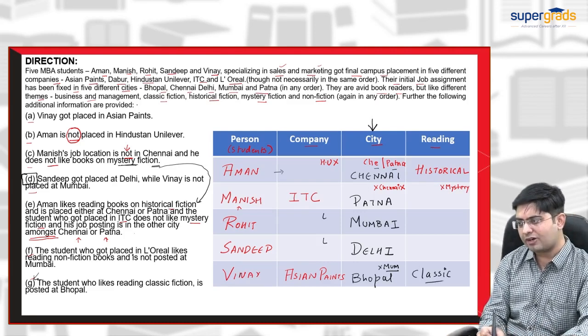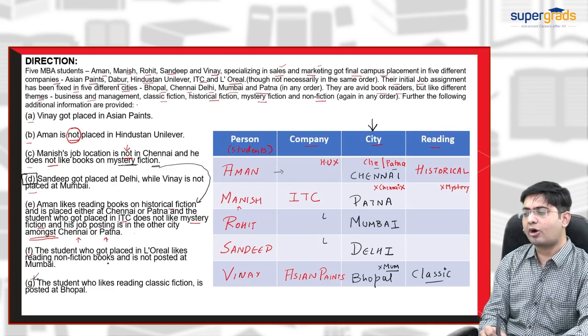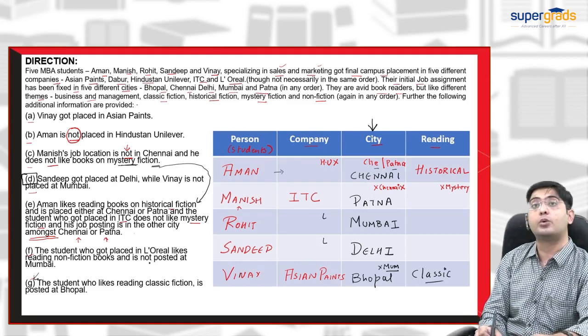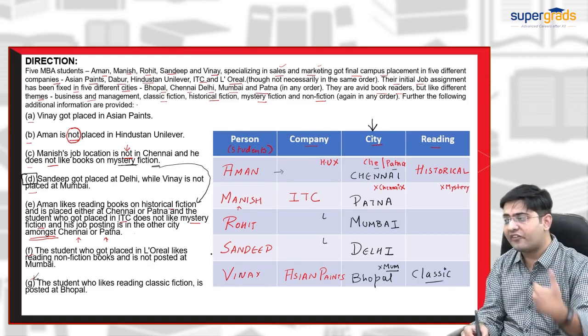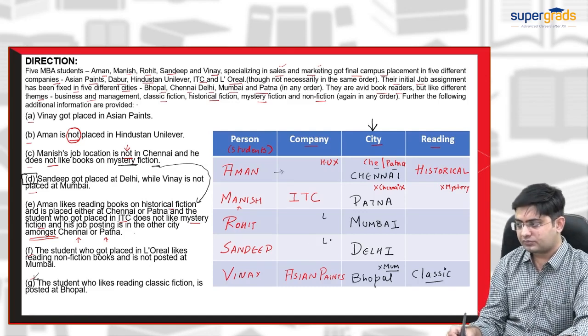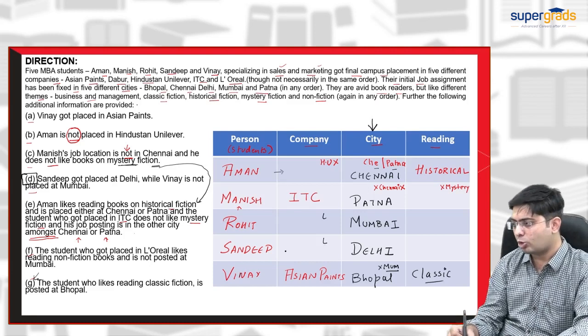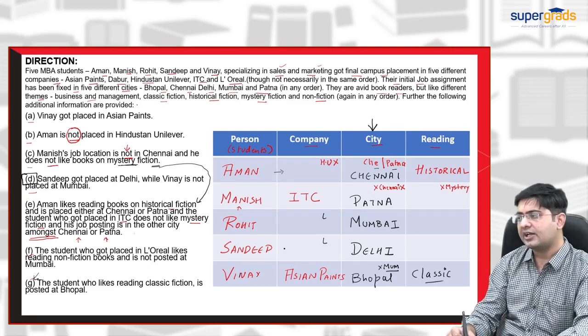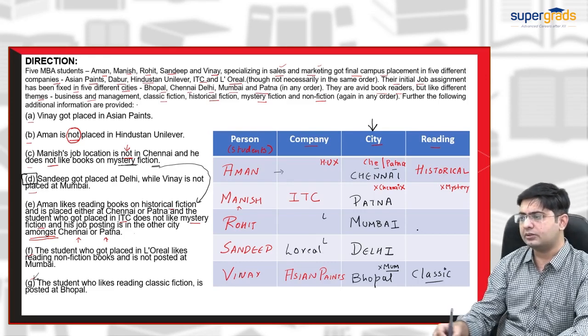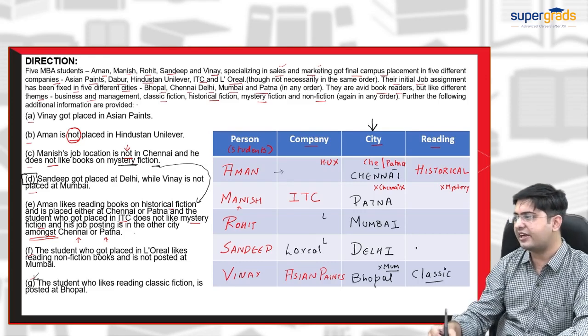Now let us proceed with the F clue. The student who got placed in L'Oreal reads non-fiction and is not posted at Mumbai. Where can I place L'Oreal? The L'Oreal person does not belong to Mumbai, so the only possible space for L'Oreal is in front of Sandeep, because the L'Oreal person likes reading non-fiction.